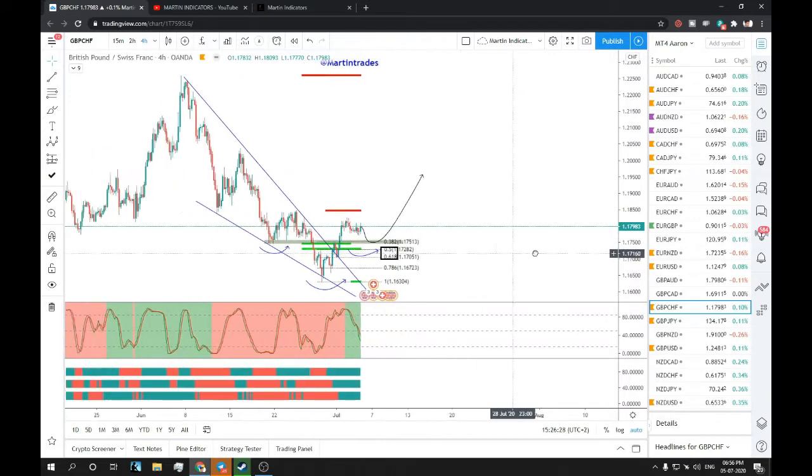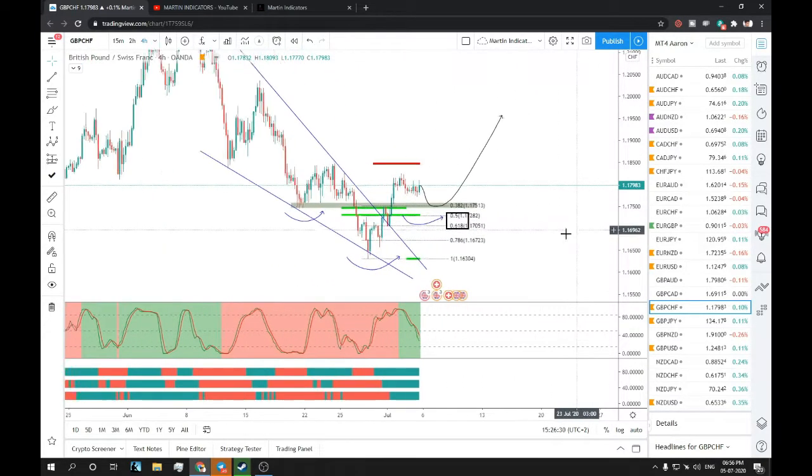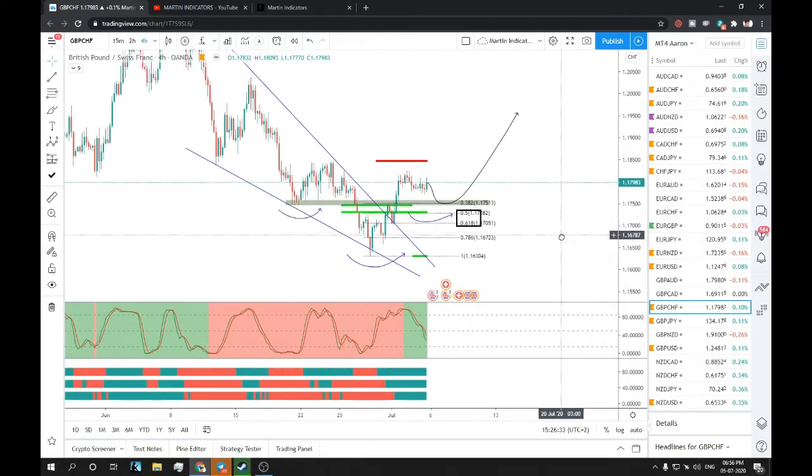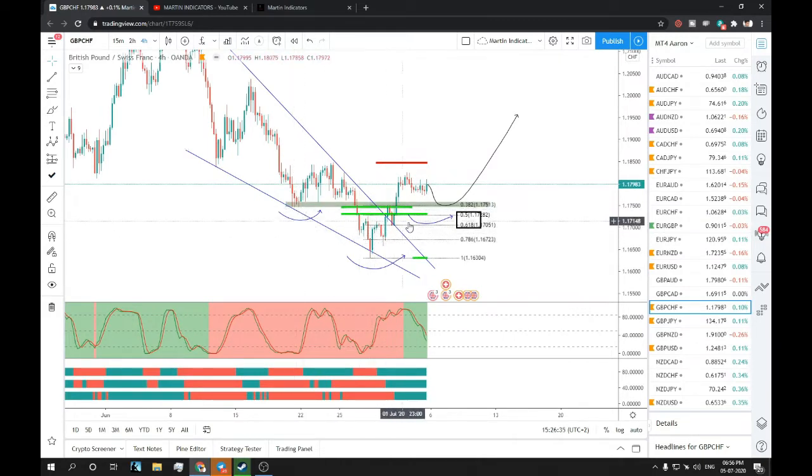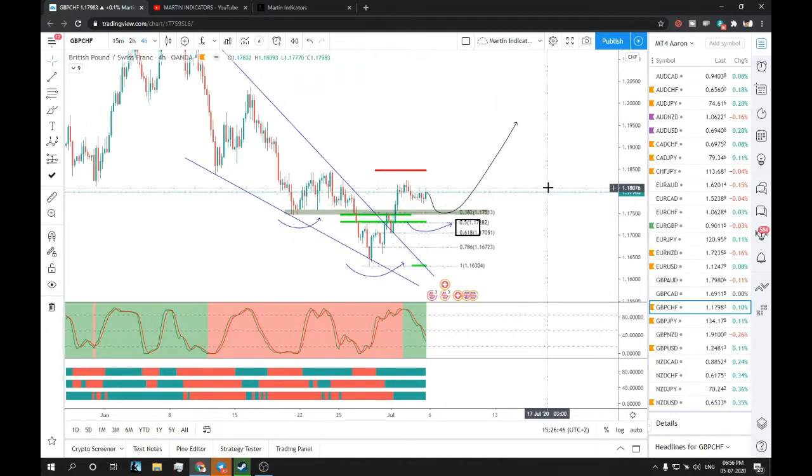British Pound is looking very bullish. You can see you have an inverse head and shoulders pattern validating this falling wedge. We took a nice trade last week on GBP CHF. We just longed over here at this retest, and we caught a good massive move, and we made nice profits out of it.